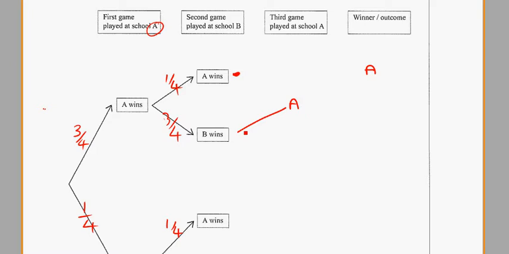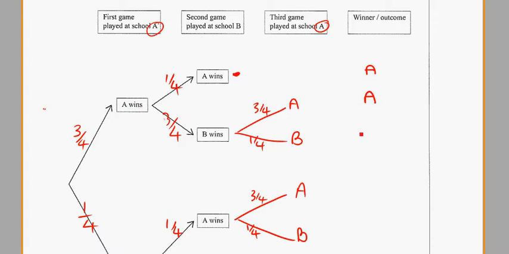Third game. It's played at school A, so A has the home advantage, it's got more chance of winning. The winner moving down this way, we've got A, B, A, so A's won 2 games. Remember, you have to win 2 games out of the 3.